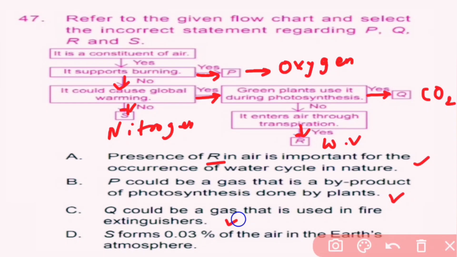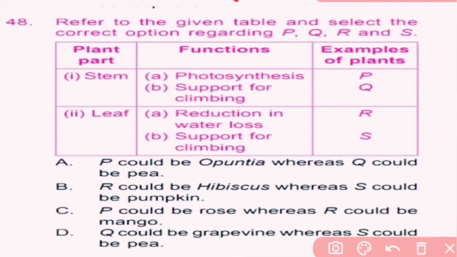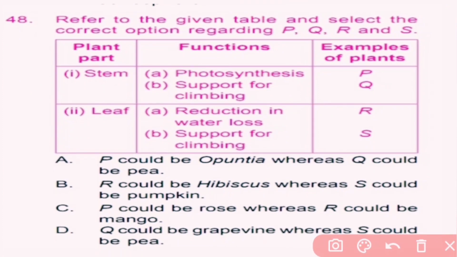Option D. S forms 0.03% of the air in the earth's atmosphere. So here carbon dioxide forms 0.03% and S is not carbon dioxide. S is nitrogen. So here option D is incorrect. So D is the correct answer. Question number 48. Refer to the given table and select the correct option regarding PQRS.